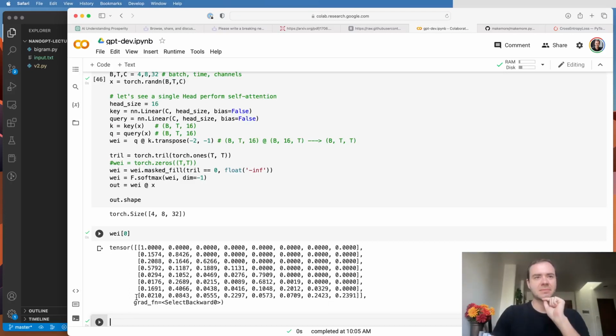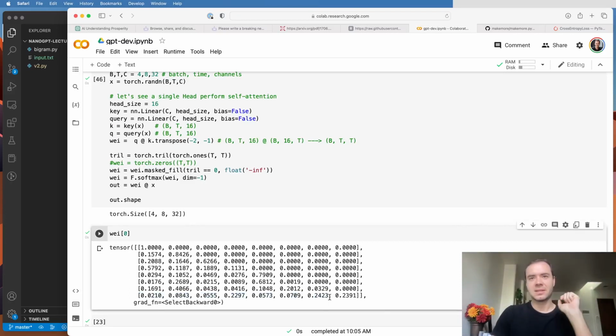In particular, as an example here for the last row, this was the 8th token. And the 8th token knows what content it has, and it knows at what position it's in. And now the 8th token, based on that, creates a query: hey, I'm looking for this kind of stuff. I'm a vowel, I'm on the 8th position, I'm looking for any consonants at positions up to 4. And then all the nodes get to emit keys. Maybe one of the channels could be, I am a consonant, and I am in a position up to 4.